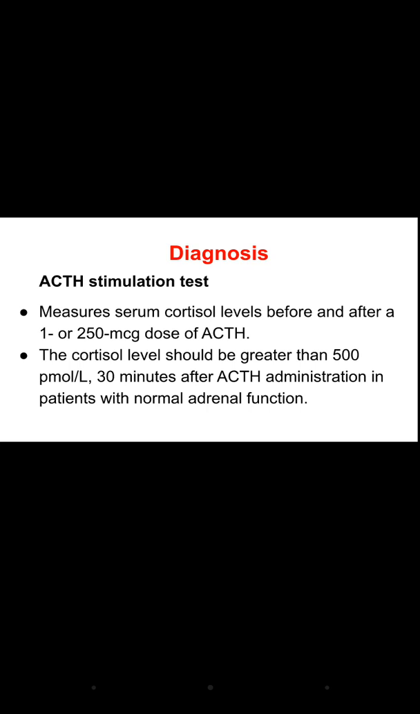Because various hormones are involved, we have to perform the test according to the hormones. For example, first is the ACTH stimulation test. In this test, first we take a sample of serum cortisol and serum ACTH. Then we administer 1 microgram or 250 microgram ACTH to the person. After 30 minutes, we again collect the sample of cortisol and ACTH.